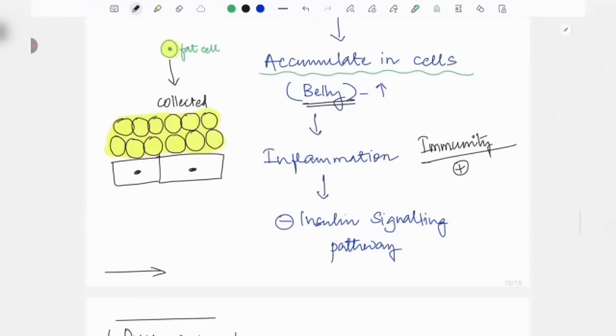So after this inflammation settles, those inflammatory mediators are going to block the insulin signaling pathway through which the insulin would come and act and lead to the glucose uptake, right? And that signaling pathway is blocked now. Okay, got it?